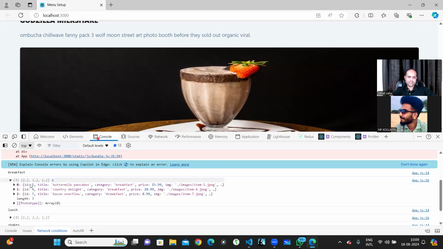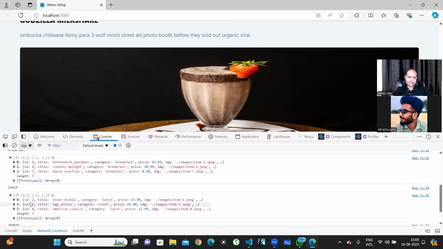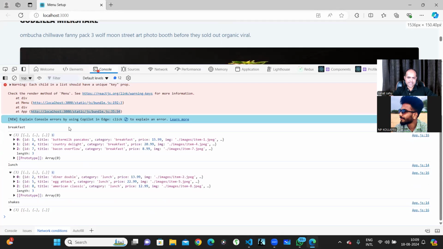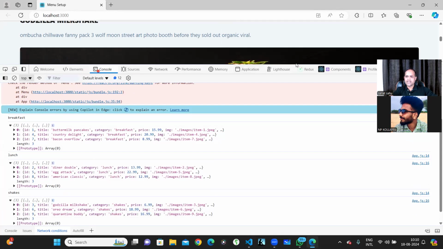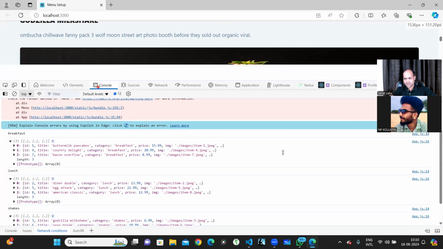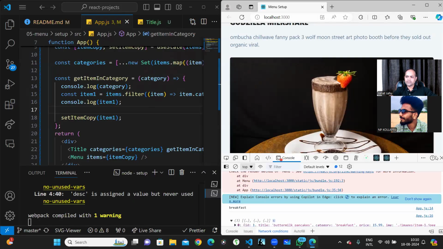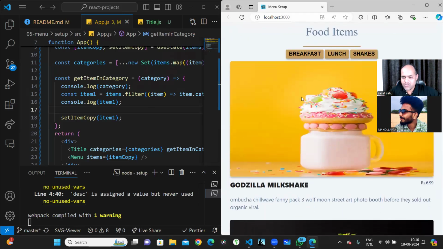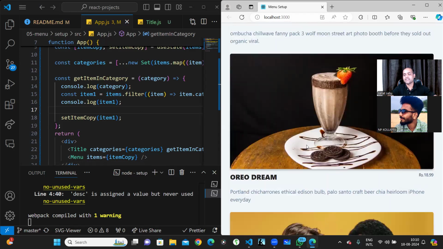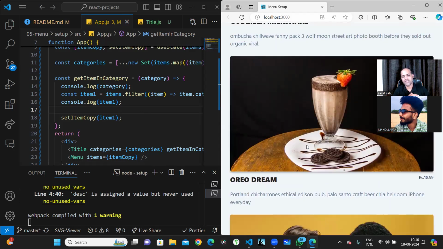So 3 items are there in breakfast, 3 items in lunch, and 3 items in shake. Nicely, we have created this right now. Okay, so our project is now complete. Obviously in styling I could have done a lot of other things also, but these are only basic styles I could use, because otherwise this project will be very long.